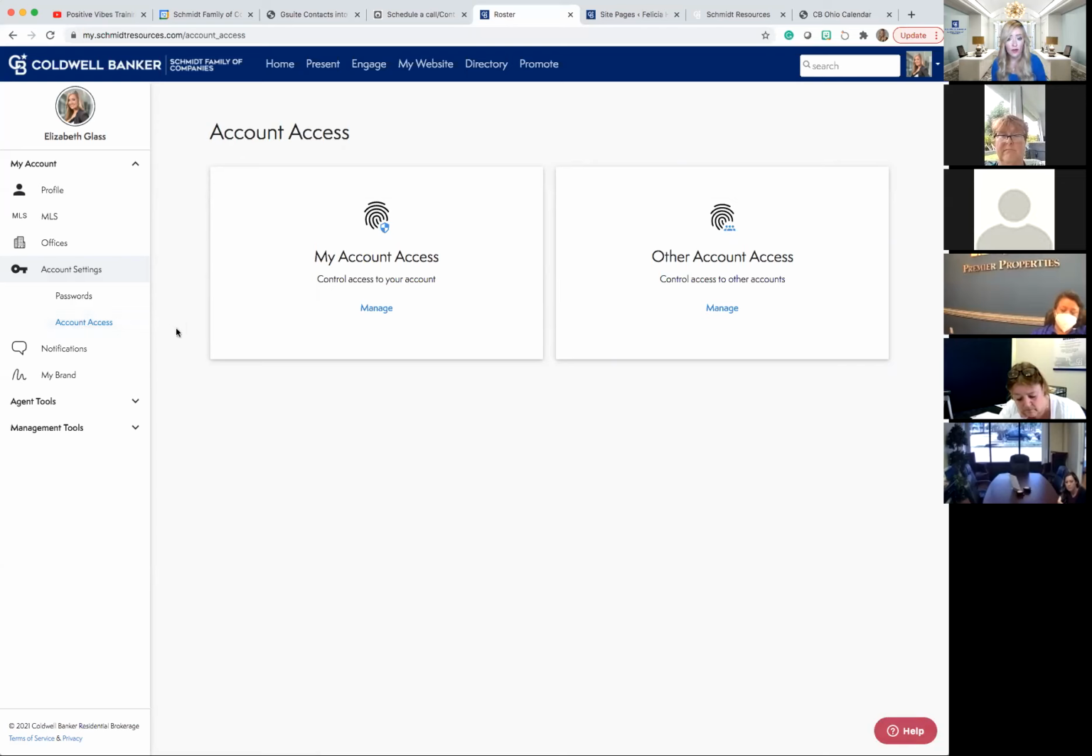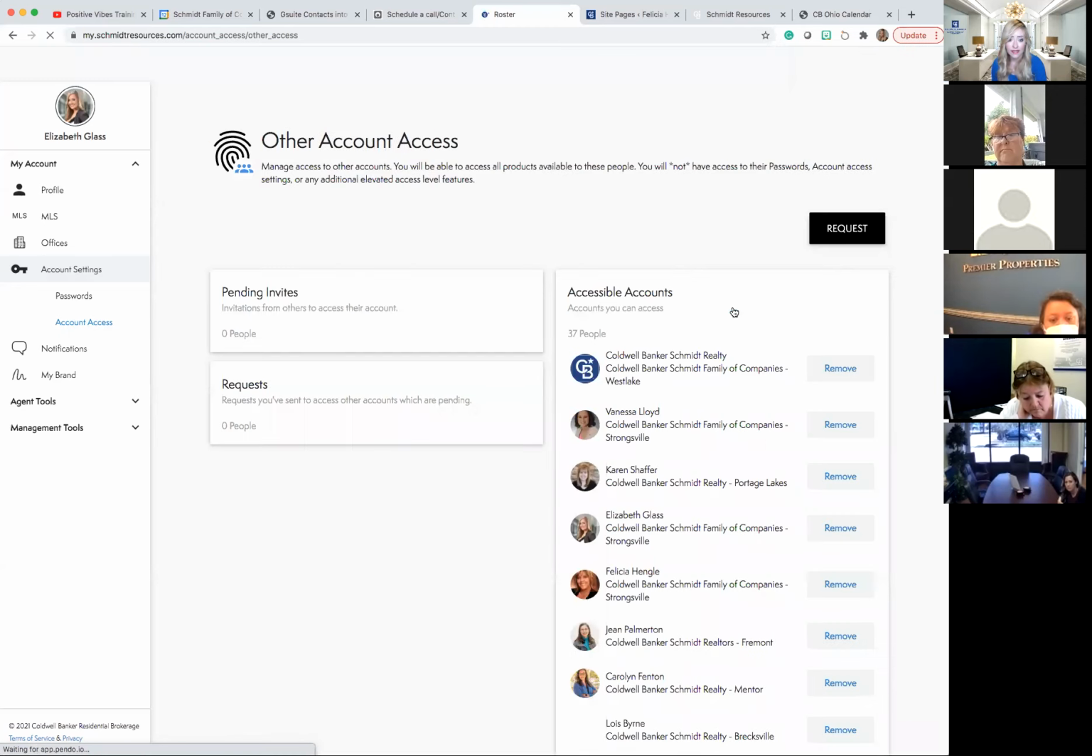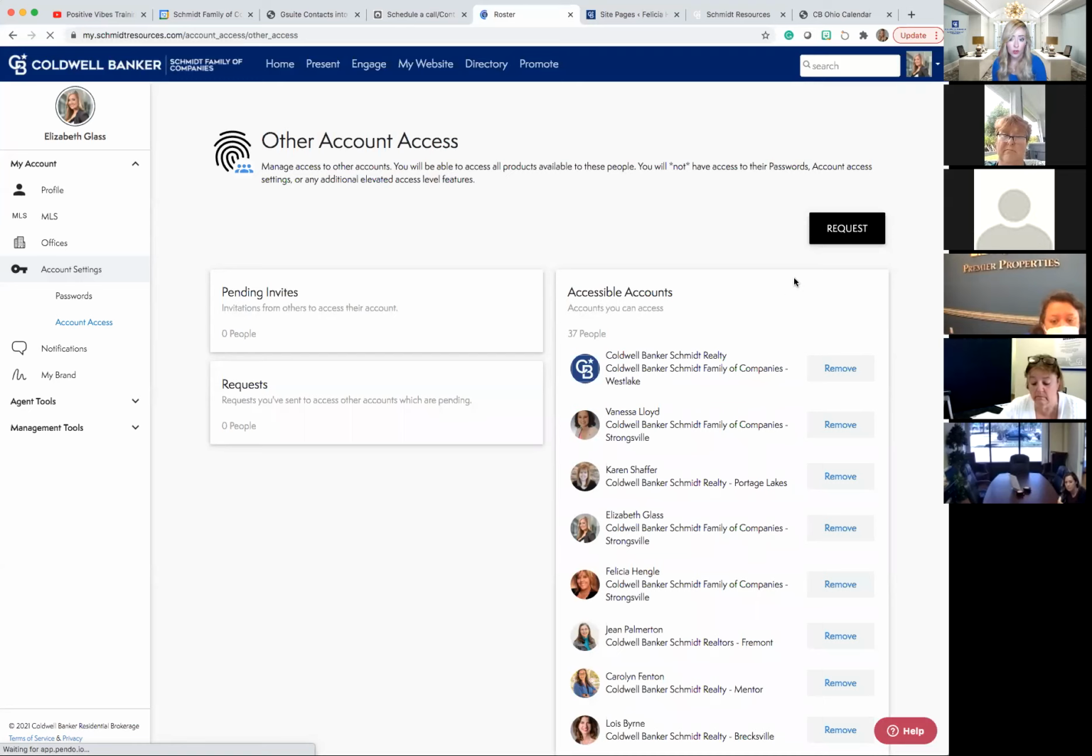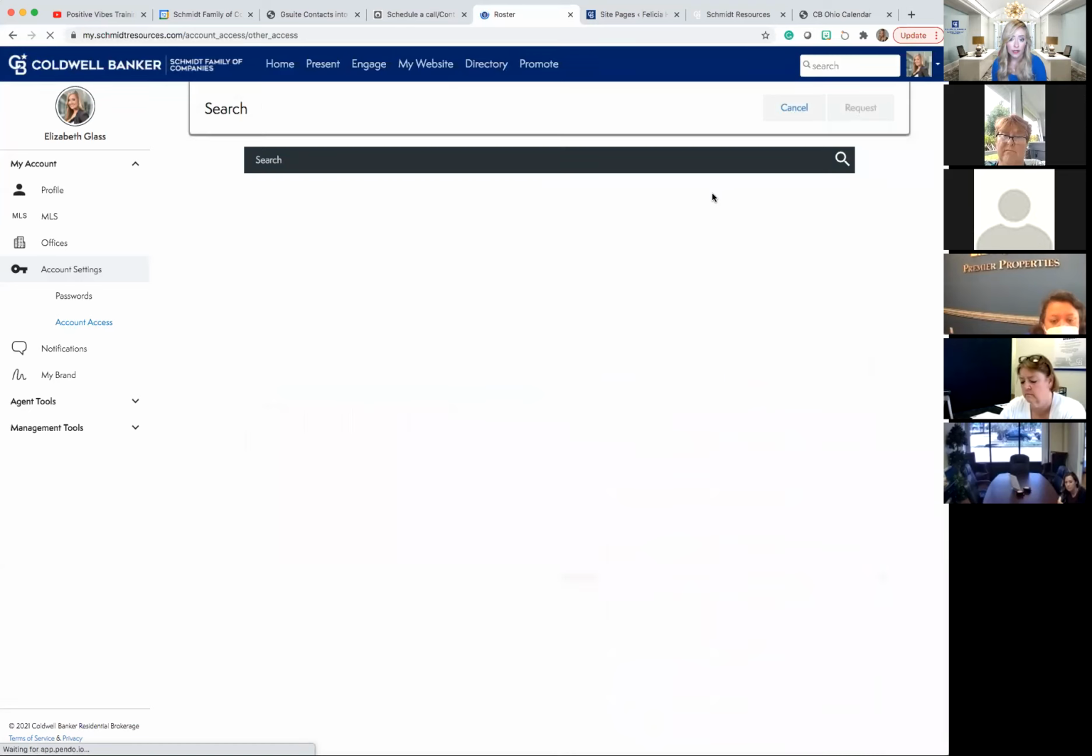For us, we would come in here to say other account access. So literally, we're requesting control of other people's account. We're going to click Manage. And it's the exact same process. So as you can see here, I can request by looking that person up. Let's see here. Let's go ahead. I'm just going to do JD again. So this is his account. I'm going to click add when it finds him.